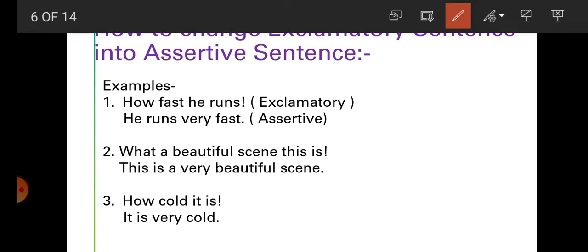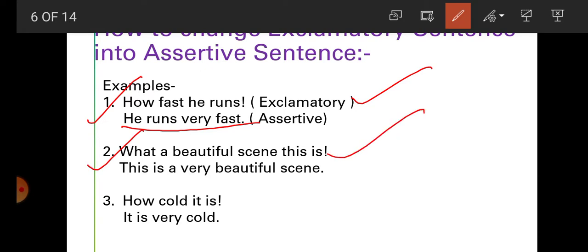Come on, example number 1: how fast he runs. This is an exclamatory sentence. When he runs very fast, we say this type of sentence, how fast he runs. In an assertive sentence we can say, he runs very fast. Now example number 2: what a beautiful scene this is.